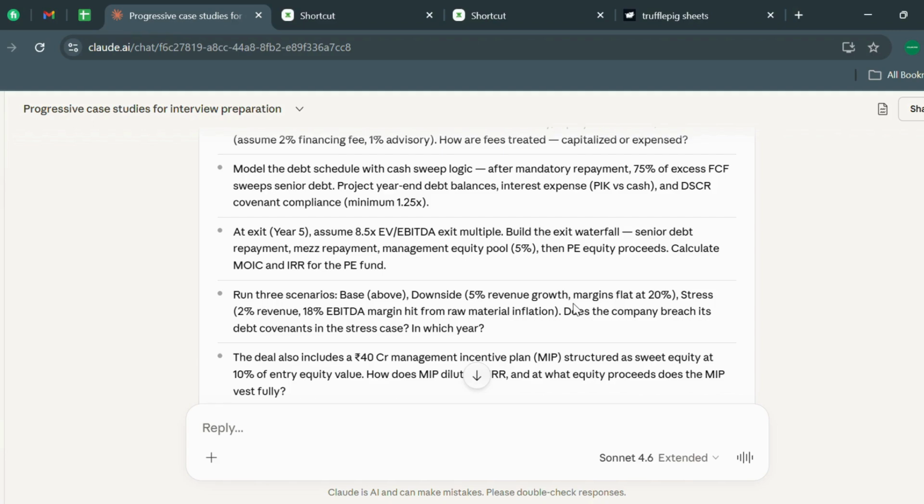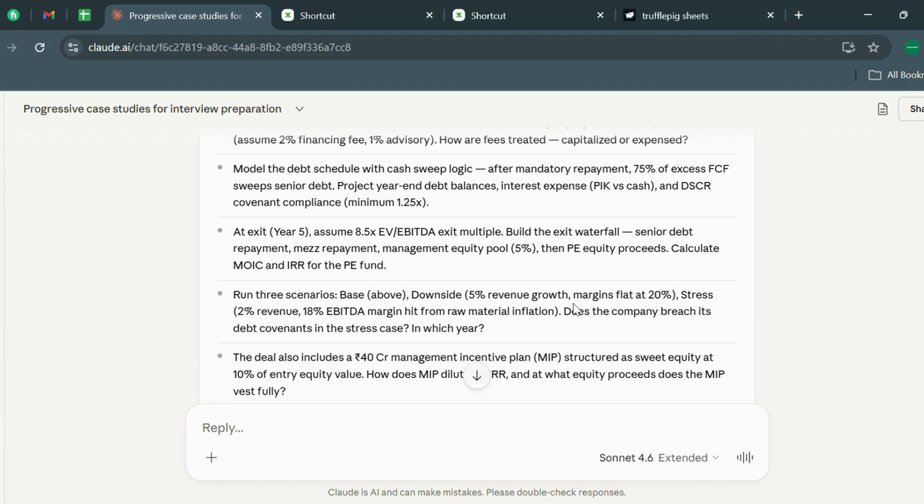At exit in year 5, assume an 8.5x EV/EBITDA exit multiple, and build an exit waterfall: senior debt repayment, mezzanine repayment, management equity pool, and then PE equity proceeds, and calculate MOIC and IRR for the PE fund. If you are not able to understand these short forms or terms, I have made a video on the top 5 questions on PE interviews. I'm going to put it here, so do watch that too.